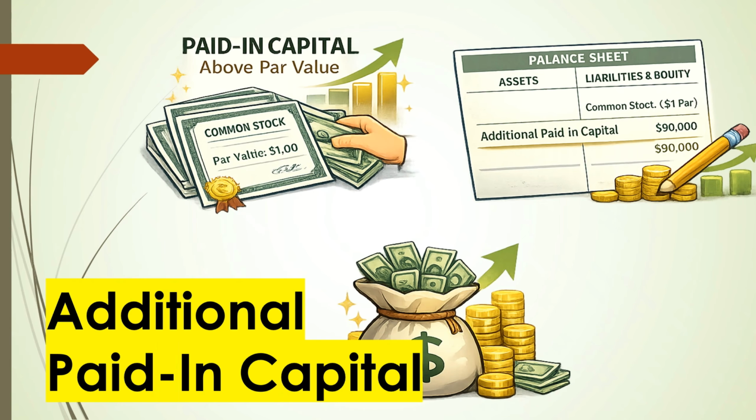Additional paid in capital, extra money investors pay above the share's face value. For example, share value is $10, investor pays $15, the extra $5 is additional paid in capital.